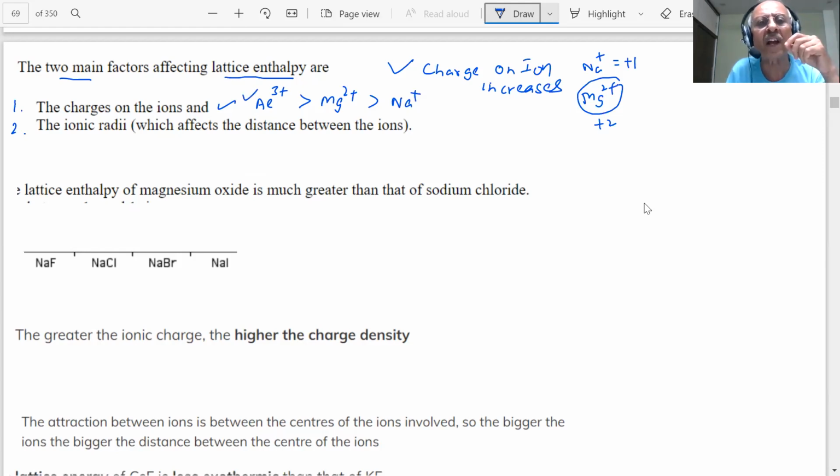So the lattice enthalpy depends on the charge on the ion. The higher the charge, the more the cohesive interaction between the ions. So lattice enthalpy should increase with increase in charge.